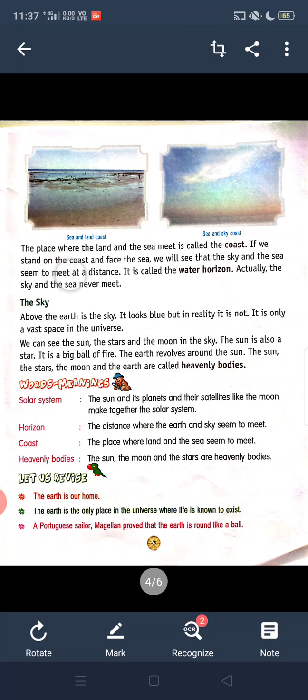Now see, the place where the land and the sea meet is called the coast.